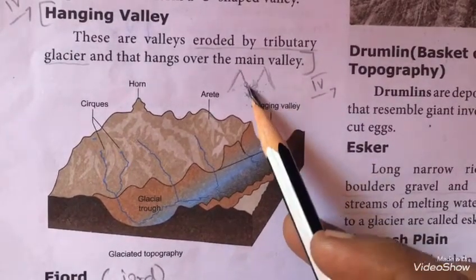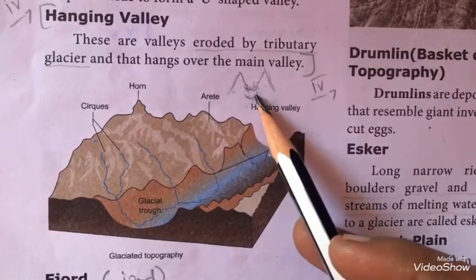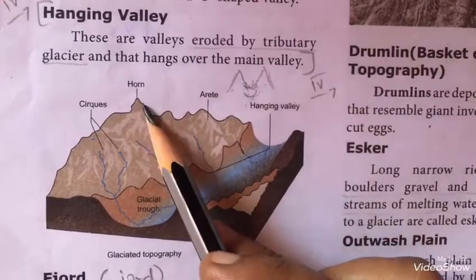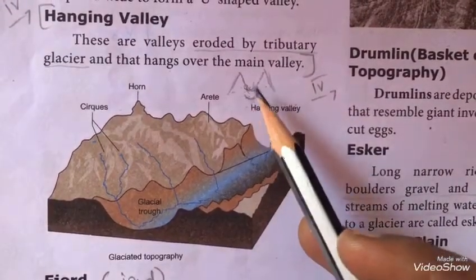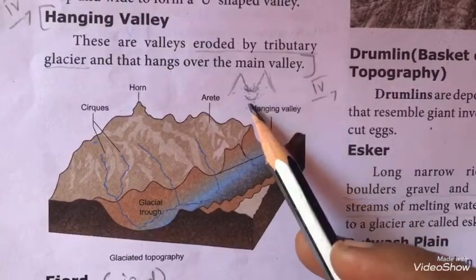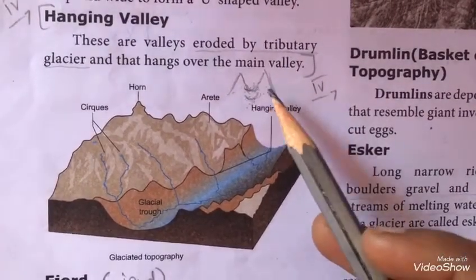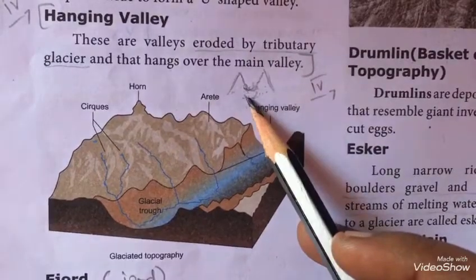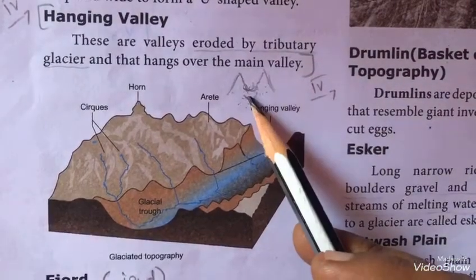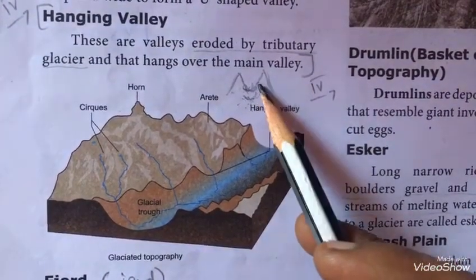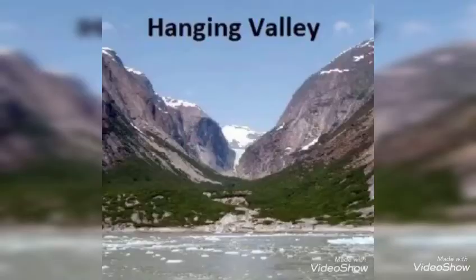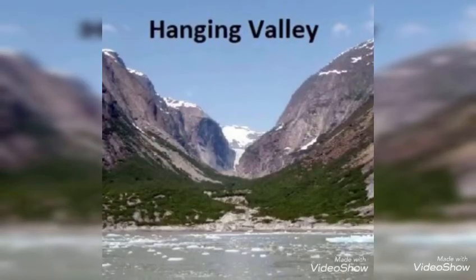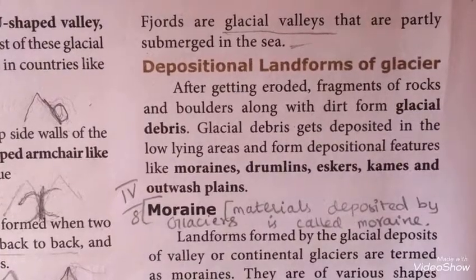In between these two mountains, one valley is already there, and it is called the main valley. Another valley is created by the tributary glacier. This valley will hang over the main valley, so it is known as hanging valley. The valley which is created by the tributary glacier and hangs over the main valley is known as hanging valley.